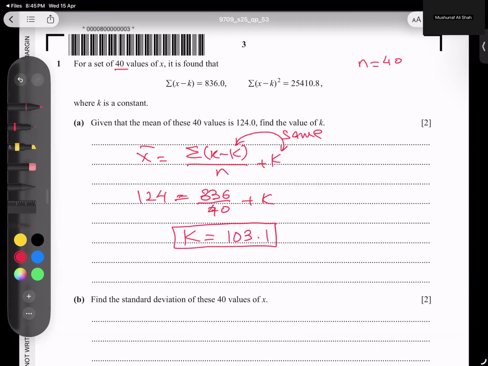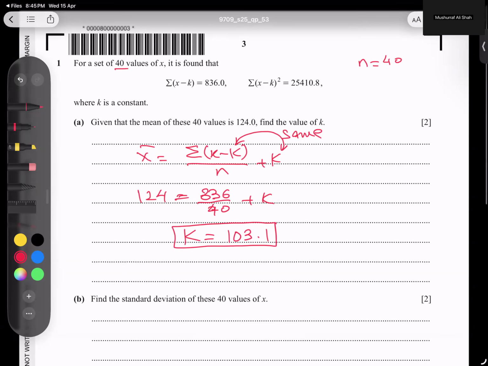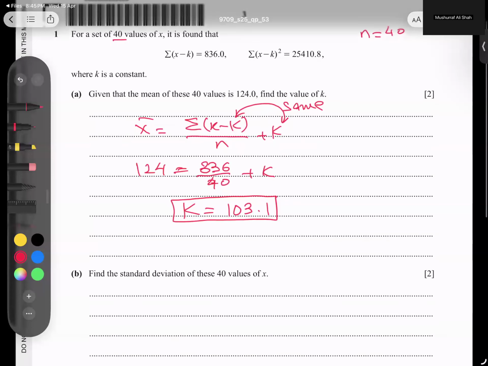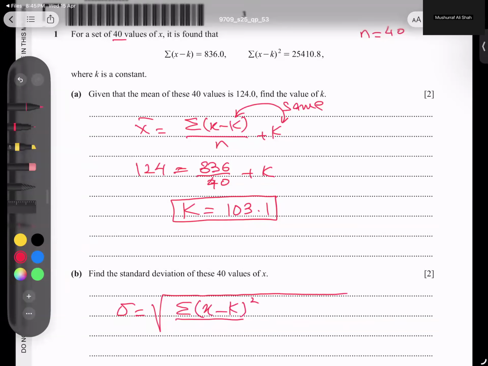And the next part he's asking here deviation of the values of 40. So we must know again the formula of deviation. And the deviation formula, what we have, square root of sigma x minus k whole square by n minus square of what? Only this part, without k. Make sure without k. Some students by mistake put the mean value here. No, not in this coding method. So sigma x minus k over n.